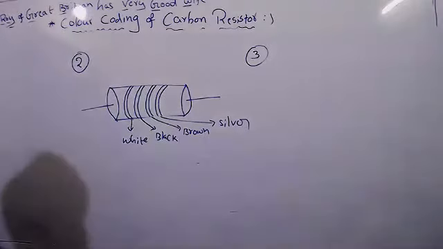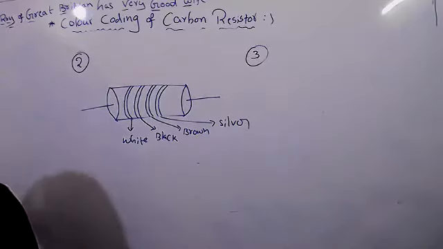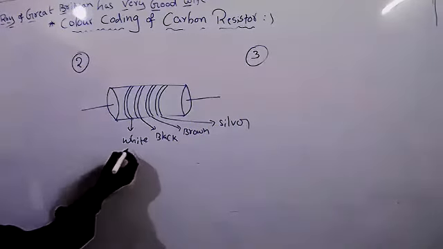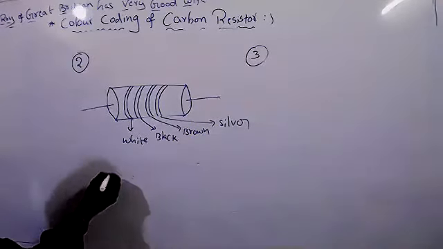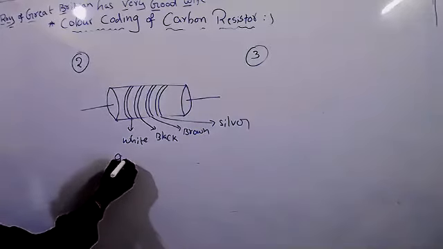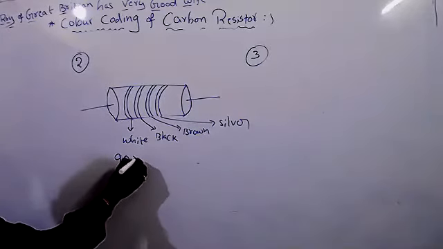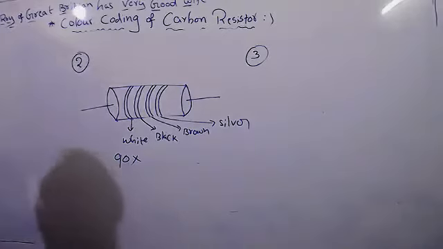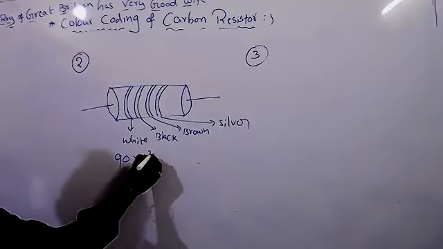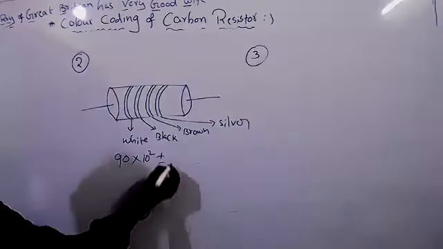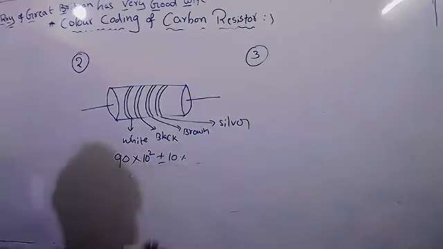Find the value of the resistor. White how much? 9. Black how much? 0. Brown how much? 10 to the power 2. Sir, it's 10 to the power 1.